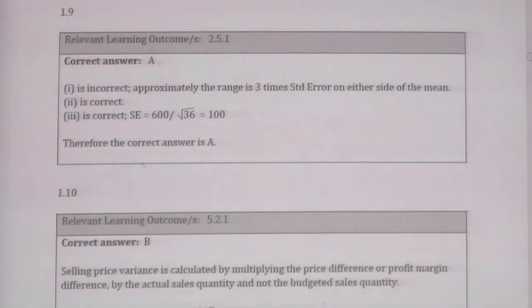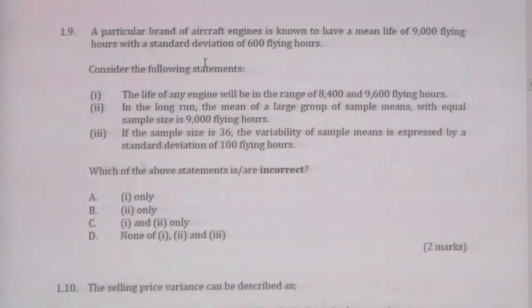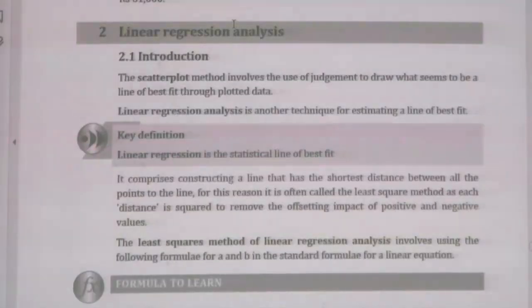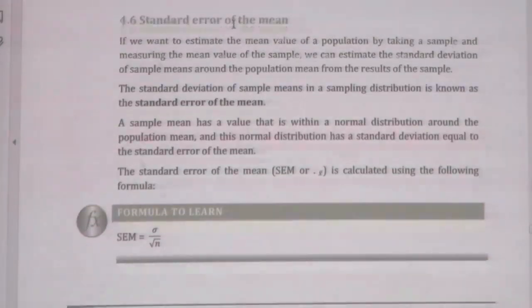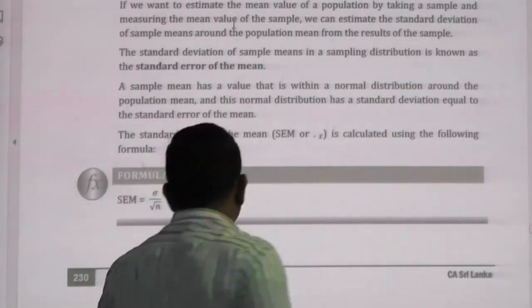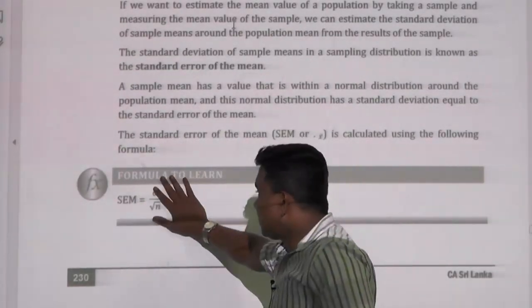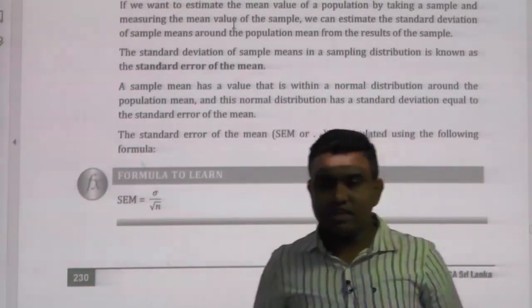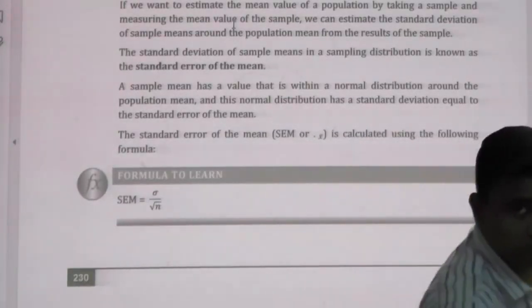When you calculate the range, this is the most important point. Calculating the range is explained in your study text. I will take that topic directly. This is the standard error of the mean. Look at this formula. The standard error of the mean means the range. Let's take the board now.